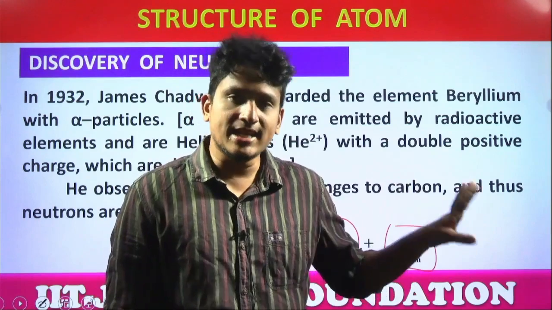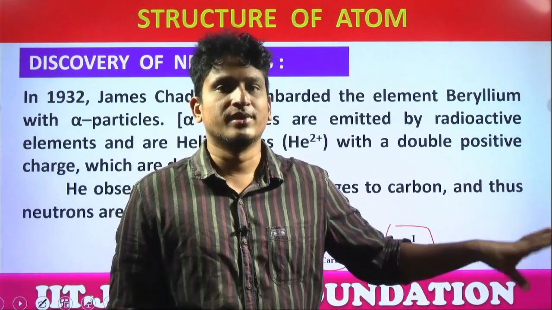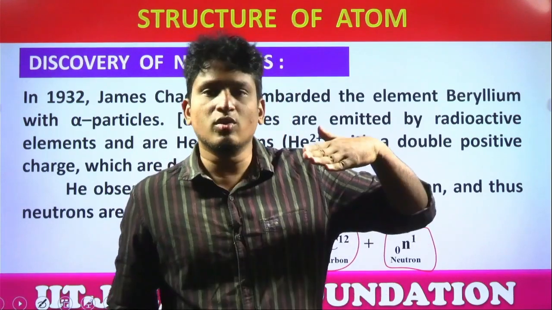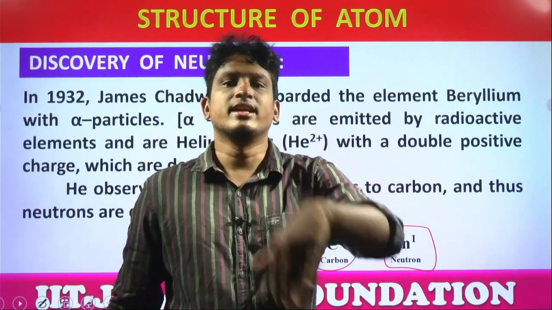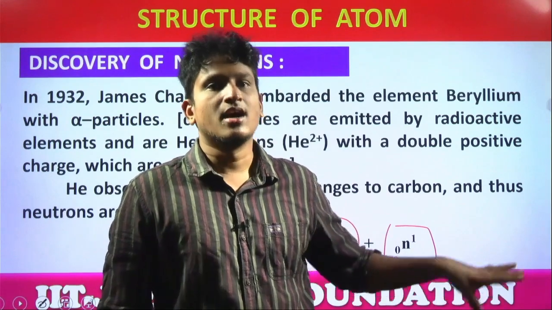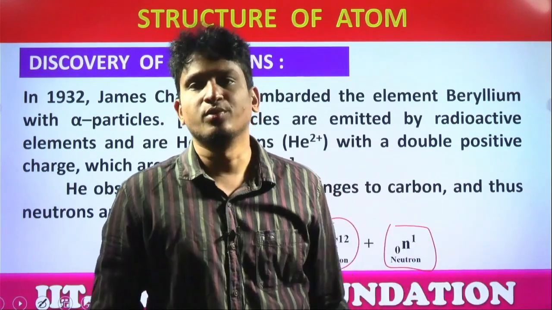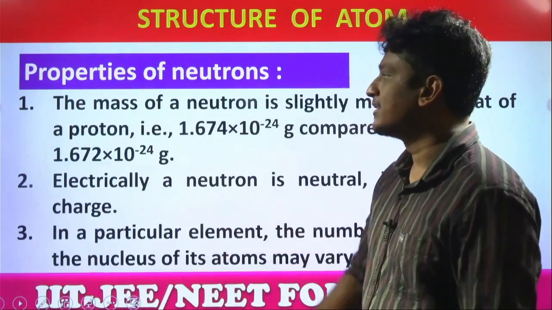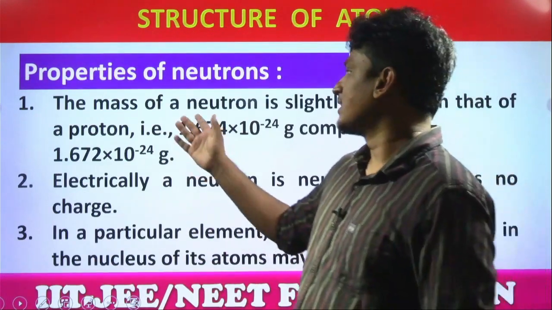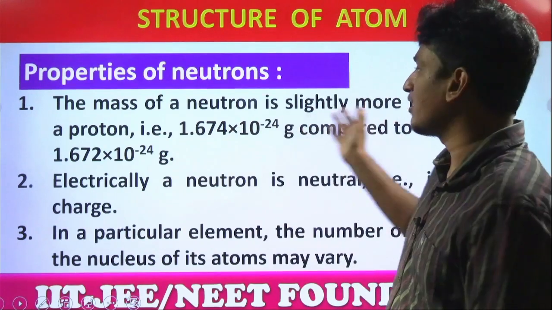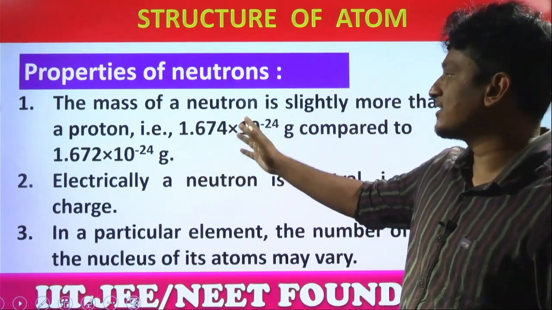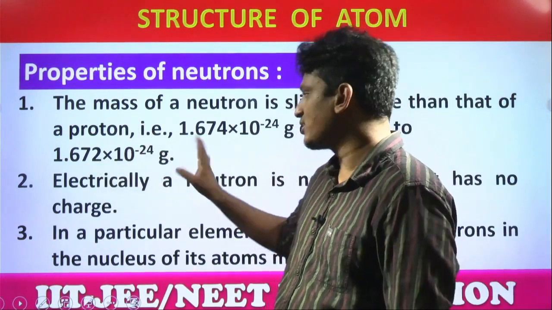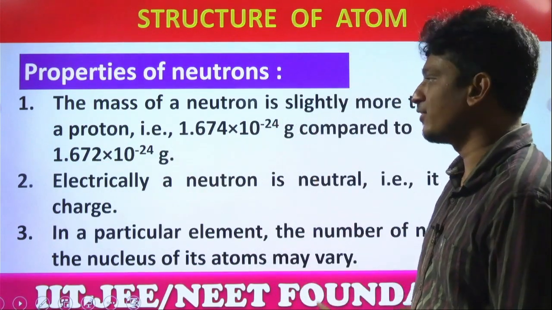When he analyzed this neutron, he confirmed these neutrons are chargeless. That means they are not bending towards any positive or negative terminal, and they have a mass almost the same as the mass of a proton, a little bit heavier. Neutron is a little bit heavier. This is the discovery of neutrons by James Chadwick. Look at the properties. The mass of a neutron is slightly more than that of a proton, which is 1.674; in the case of proton, it is 1.672. Yes or no? That's the only difference. Into 10 to the power of minus 24 grams.